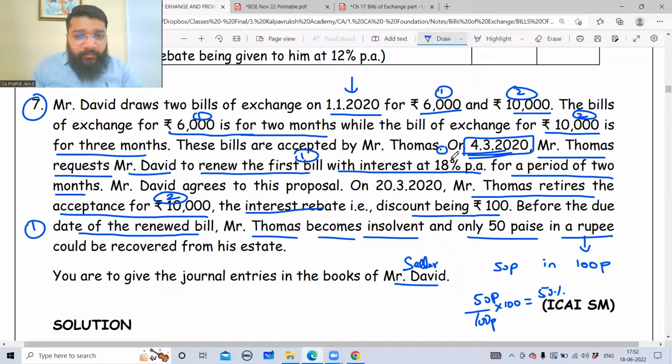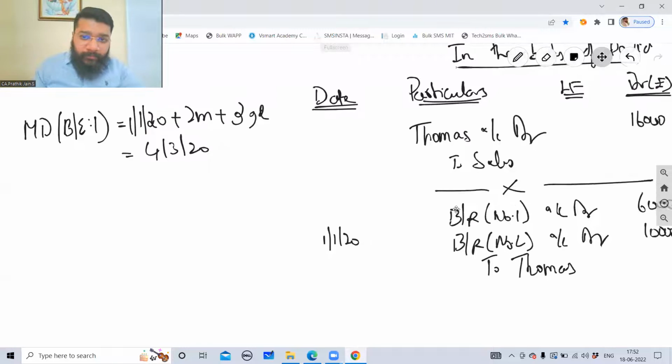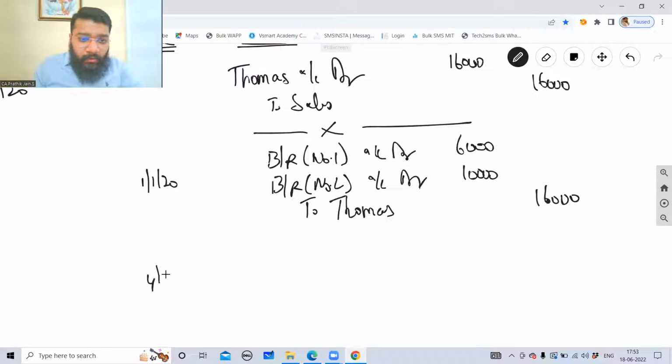On the due date, Thomas has requested David to renew the bill. So renewal of the first bill means, can I say, cancellation of the first bill? Cancellation of the first bill means, can I say, dishonorment entry? So what is my dishonorment entry on 4/3? On 4/3/2020, this bill gets null and void.